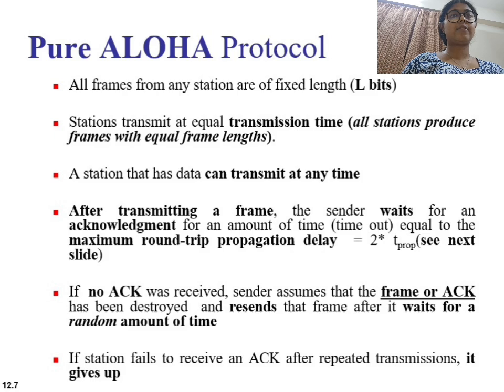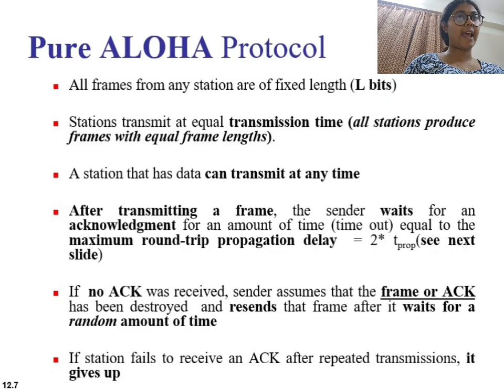After transmitting the frame, the station waits for an acknowledgement. If the acknowledgement is received, the transmission was successful. But what if the acknowledgement is not received? If no acknowledgement is received within the expected time, the station assumes that a collision occurred and retransmits the frame after waiting for a random amount of time. Because the stations transmit at random times, collisions are very common in pure ALOHA.